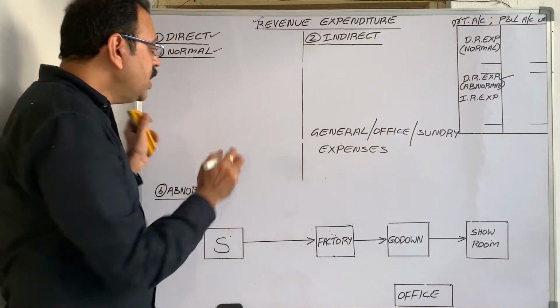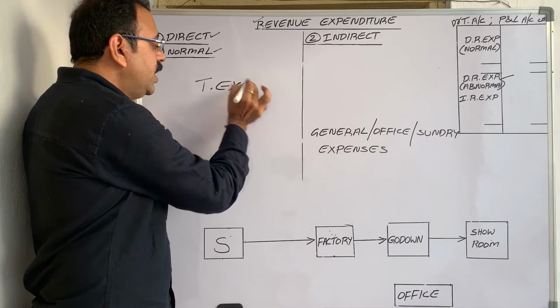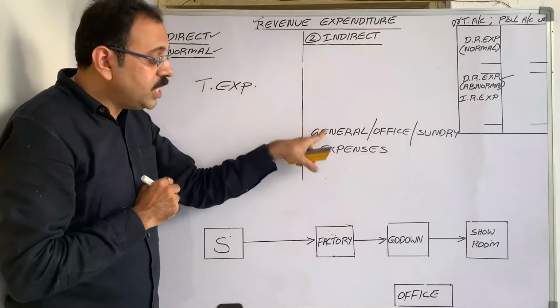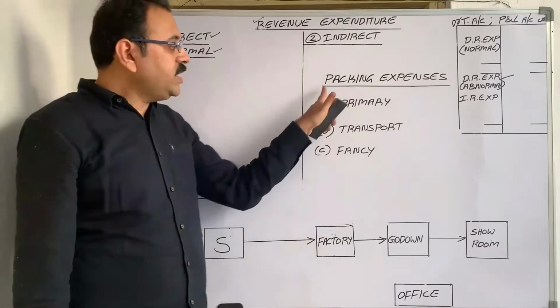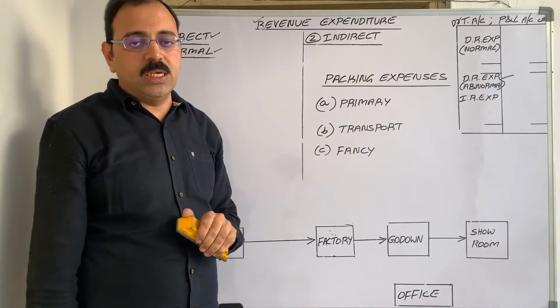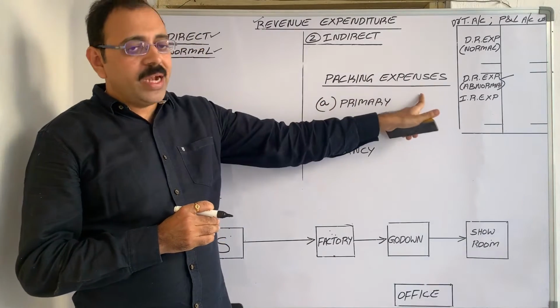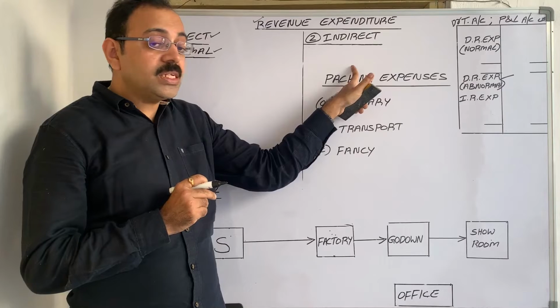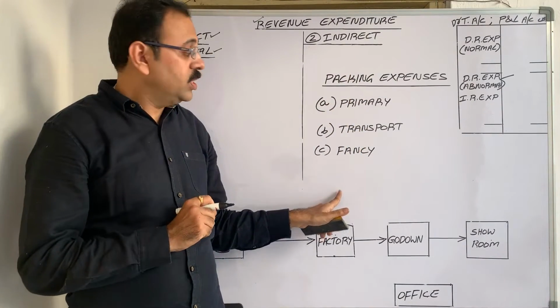In that case, trade expenditure is to be treated as direct expenditure, debited to trading account, and the general expenses we should debit to P&L account. Next item is packing expenses. To decide whether packing is a direct expenditure or indirect expenditure, you have to observe that packing is coming under which category. Packing is of three types.